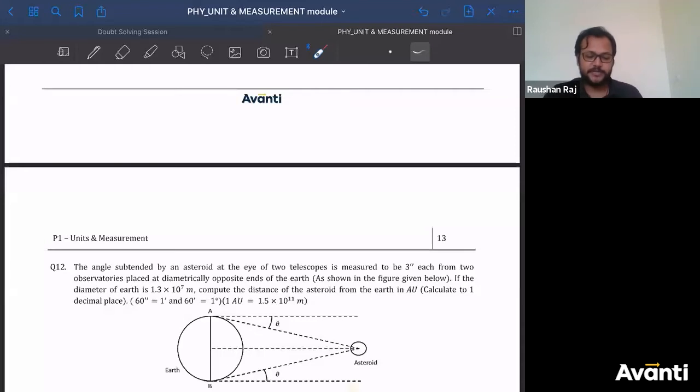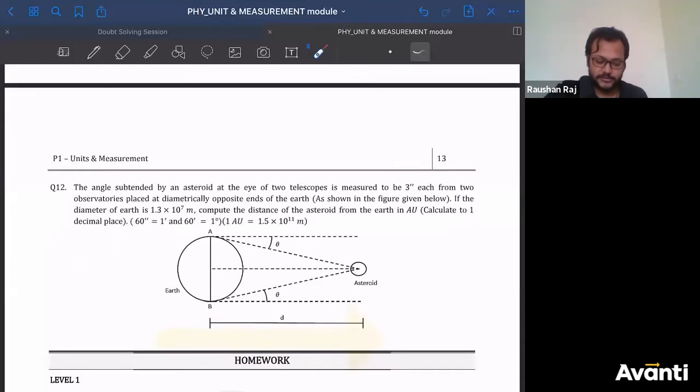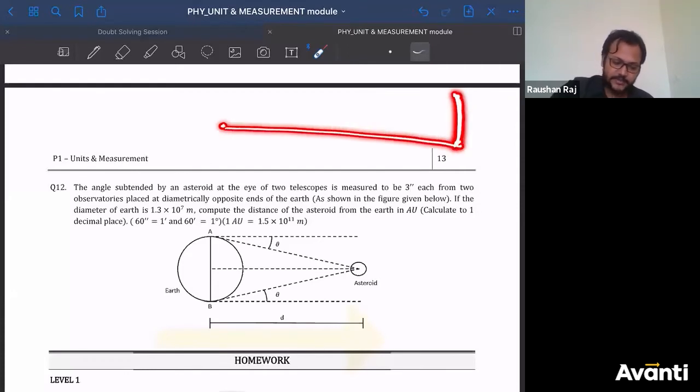So this will be solved using the parallax method. ठीक है? And what is that? That is a very, very easy concept. Just consider you are at this point, and there is a very large object far from you. If this large object subtends an angle theta at your eye, and this is a large distance, can I say that this might be considered as an arc, because this angle will be very small, right?